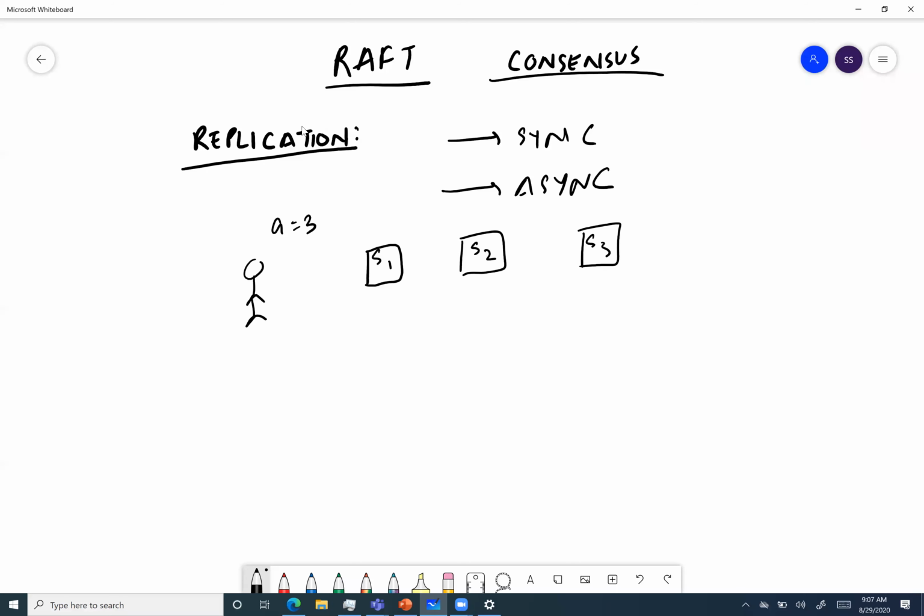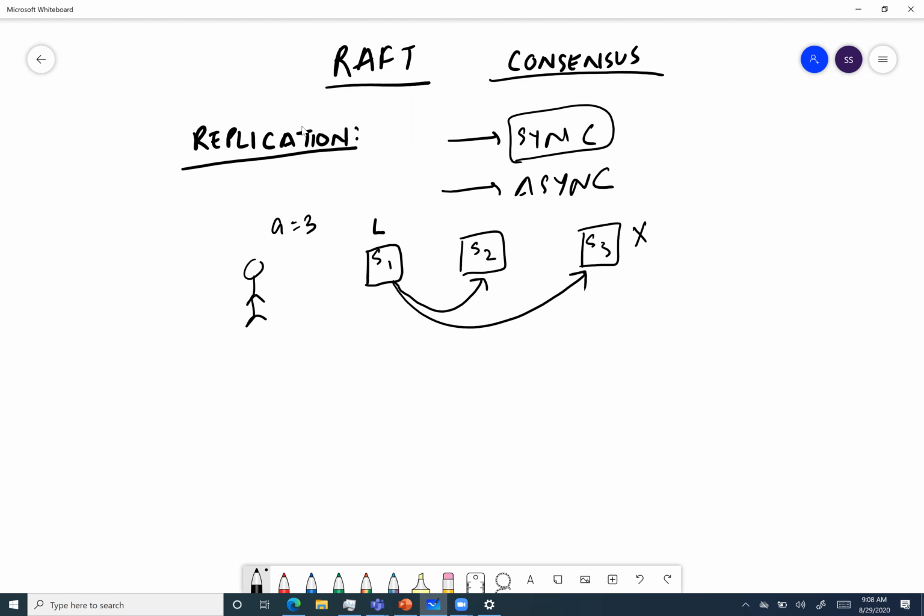And if S1 is the leader, and we are talking about synchronous replication here, S1 will send the same value A equal to 3 to S2 and S3, and it will wait for a response from both S2 and S3 that the value got updated. Now if, for example, S3 is down, then it will wait forever, or until S3 comes up, to give a response back to the client.